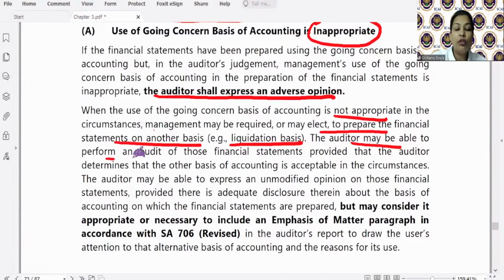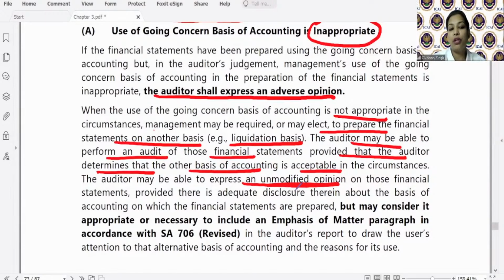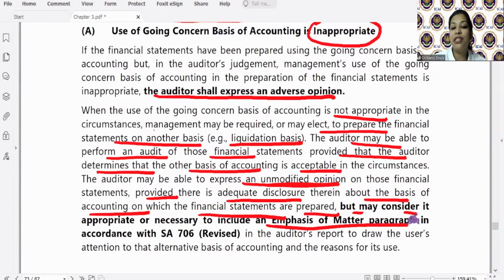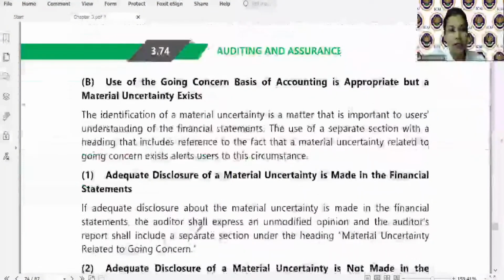The auditor may be able to perform an audit of those financial statements provided the auditor determines that the other basis is acceptable. The auditor expresses what? Unmodified opinion, provided there is adequate disclosure about the basis of the accounting on which financial statements are prepared, but may consider to include emphasis of matter paragraph in terms of SA 706, that financial statement have been prepared based on liquidation instead of going concern.